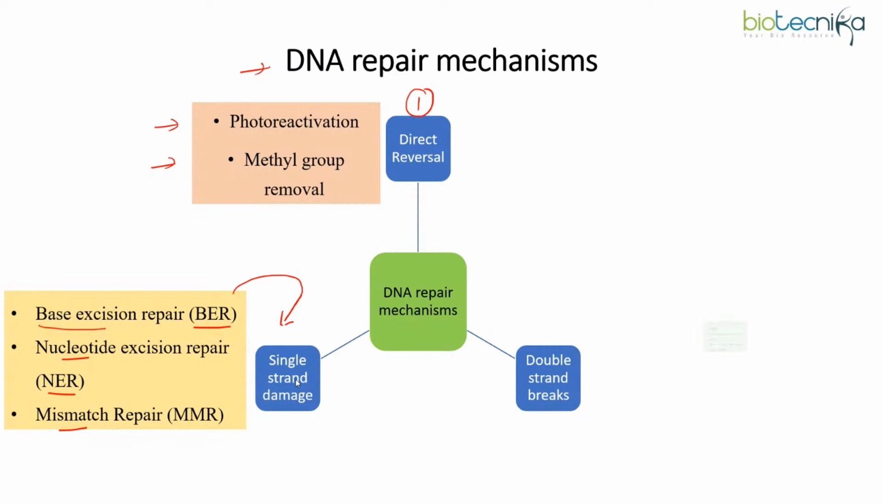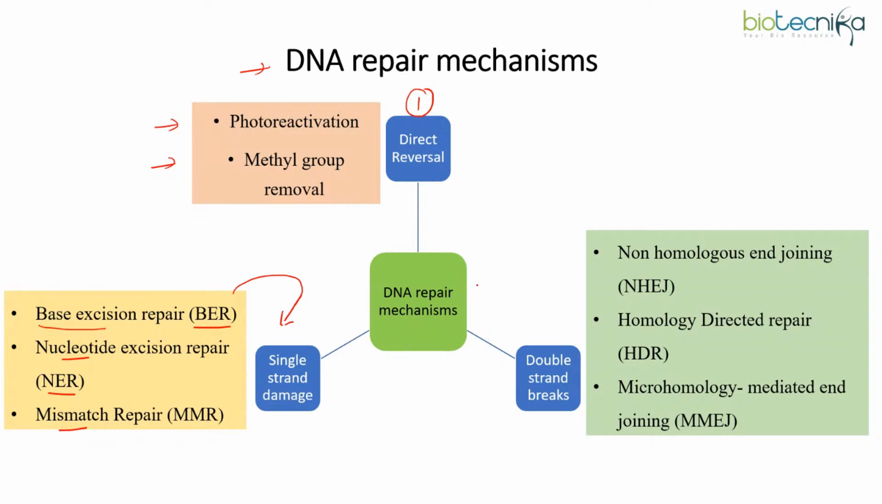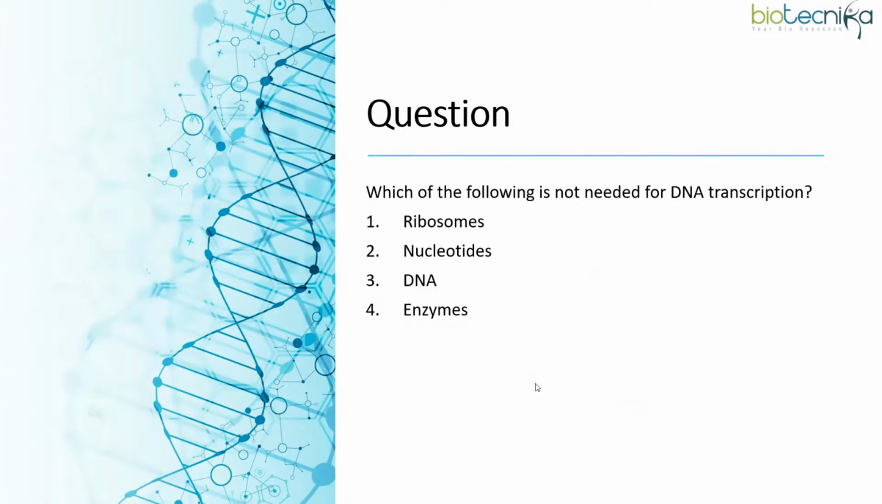Then we have double strand break repair methods. Here again we have three names: non-homologous end joining, homology directed repair, microhomology mediated end joining. At this level, you don't need to go into the details. However, when you'll be preparing for CSIR or the other examinations, you would be required to learn all the details, the names of all the enzymes and the factors which are involved in these mechanisms.